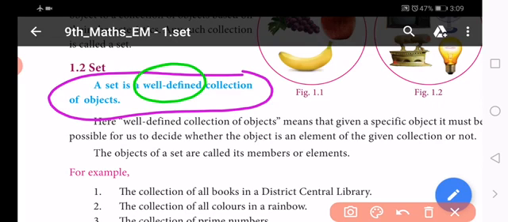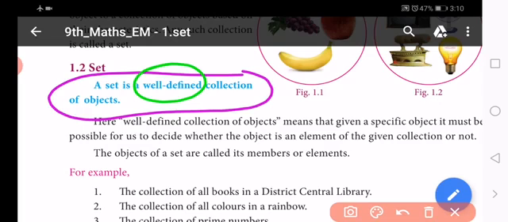What is meant by well-defined? This means that given any object, it must be clear whether that object is a member of the set or not. So that is meant by well-defined.